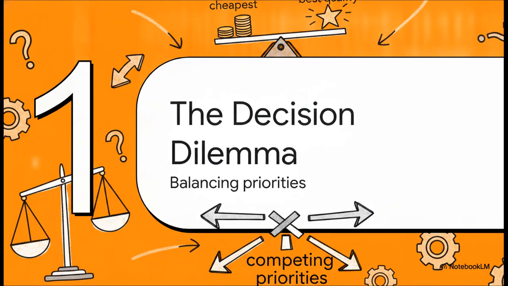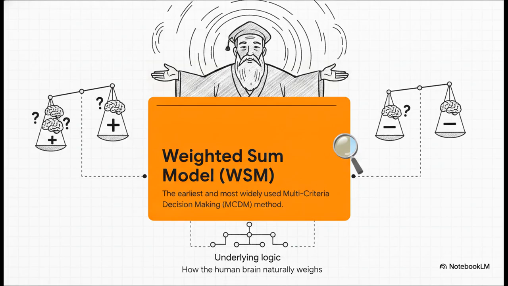Section 1. The decision-making dilemma. Now, if every single option was both the cheapest and the absolute highest quality, well, decision-making wouldn't really be a science. It's the trade-offs that make it a dilemma, and that dilemma is exactly why we need the weighted sum model, widely known as the grandfather of all multi-criteria decision-making, or MCDM methods. It's kind of crazy, but despite all the incredibly advanced algorithms out there today, WSM is still incredibly relevant and widely used. Why? Because its underlying logic maps so perfectly to how the human brain naturally weighs pros and cons.